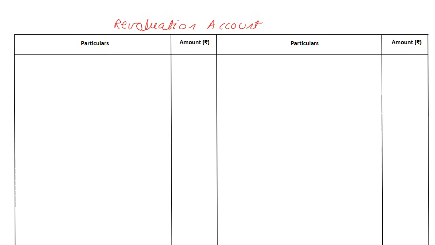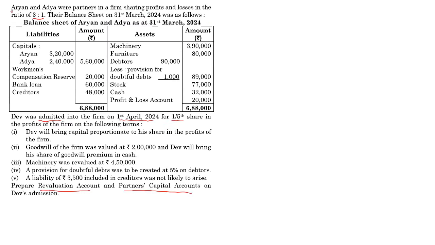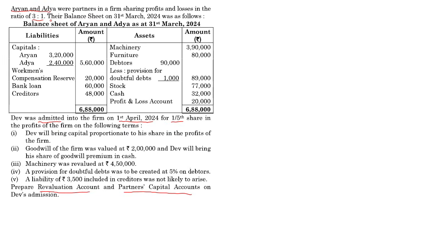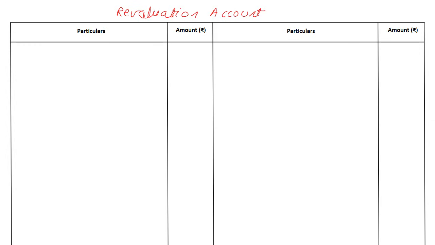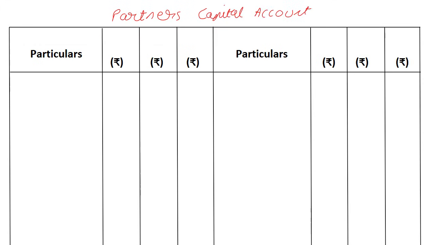It is before we admit the new partner, and that is why it will only be in the books of Aryan and Adya. If we were making the whole balance sheet, the new balance sheet after admission, then it would have been Messrs. Aryan, Adya, and Dev.